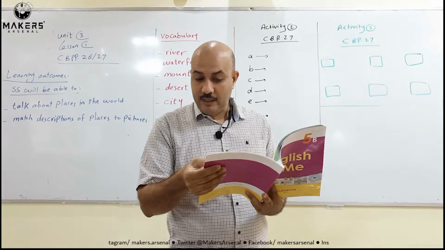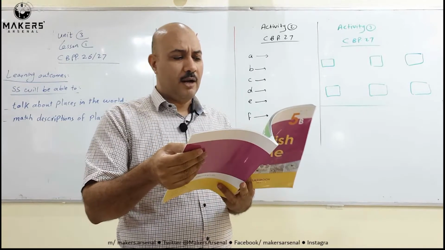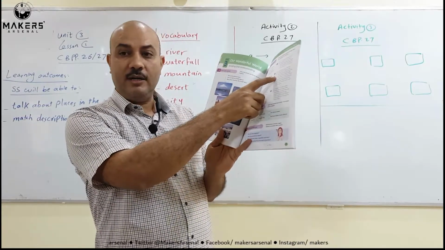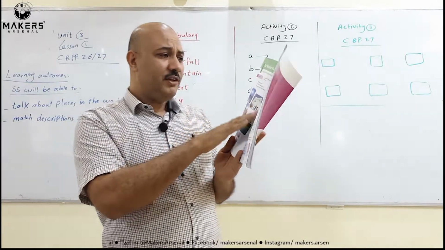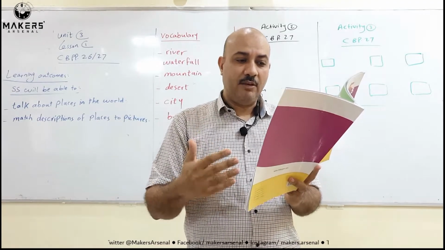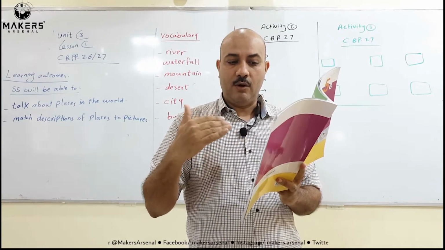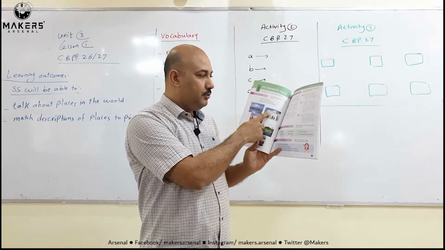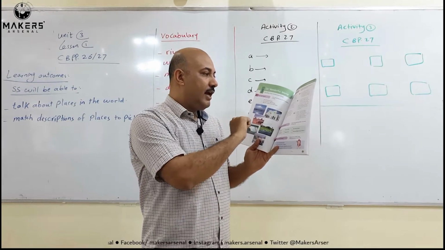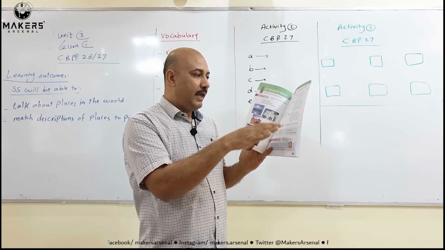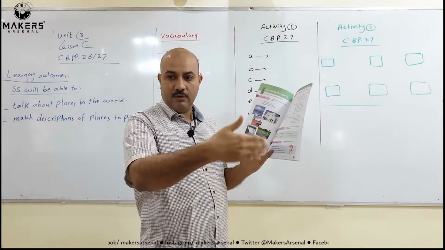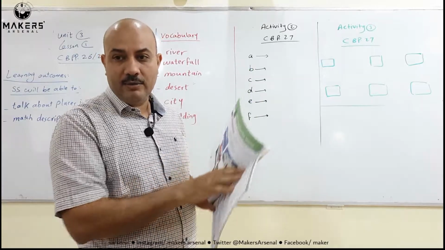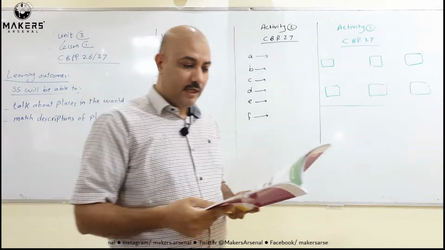D, a mountain is part of the earth. Yes, a mountain. Where is the mountain in the pictures? This one. So you write here picture 1. After that, E, a building is a place made by people that has walls and a roof. Which picture? This picture, number 2. After that, we have F. A desert is a dry place where it hardly ever rains, and as you continue reading, you will see that picture 3 is talking about a desert. This is the idea about activity number 2.